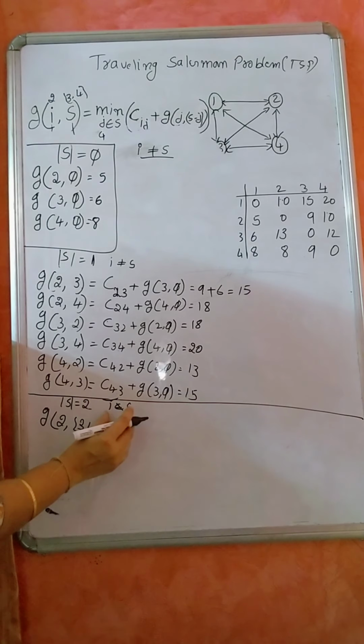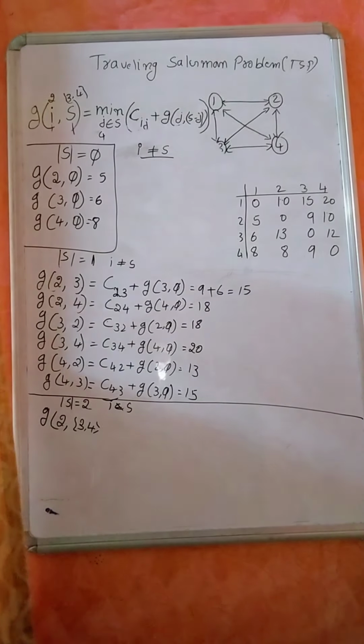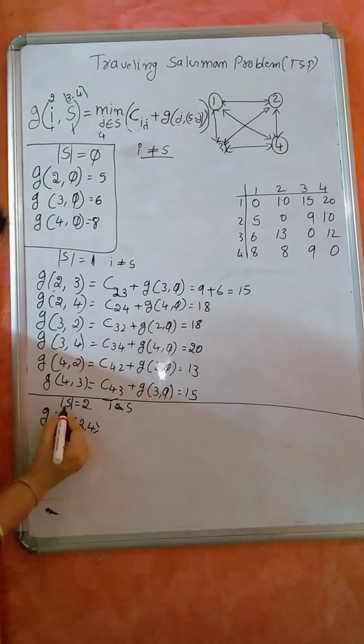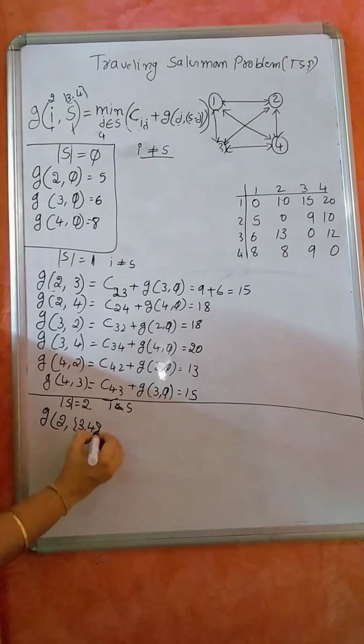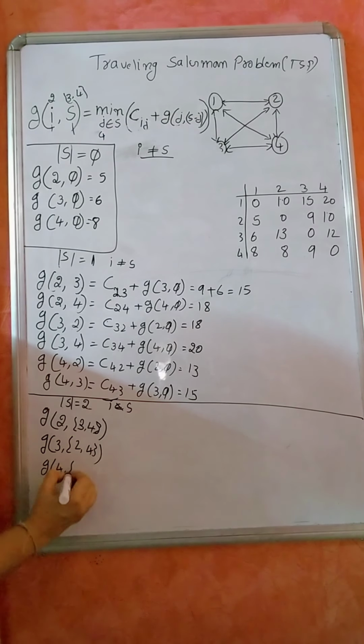I will not come in the subset of the S. So 1 anyhow we should not consider that, because always my tour will start from the 1 and end with the 1. So when S is equal to 1, it is this. Currently I am in 3, then 2 4. Currently I am in 4, so it is 3 2.